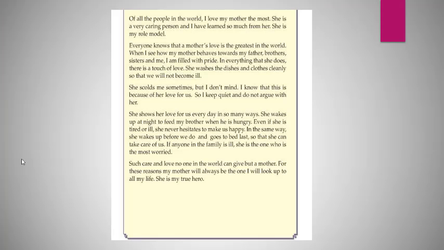Let's see another example. This is a small essay, and the writer of that essay is talking about his mother, the one who means a lot to him. But there is no title for this essay. Are you interested in reading it? No. Why? Because there is no title. You don't know what the essay is talking about, so you will not read it. So that's why we are telling you you have to use a very good title.